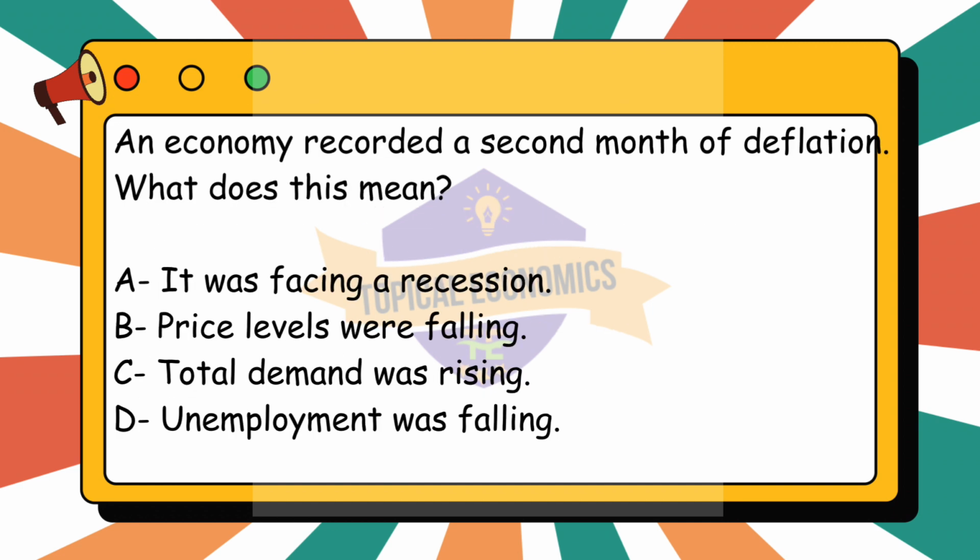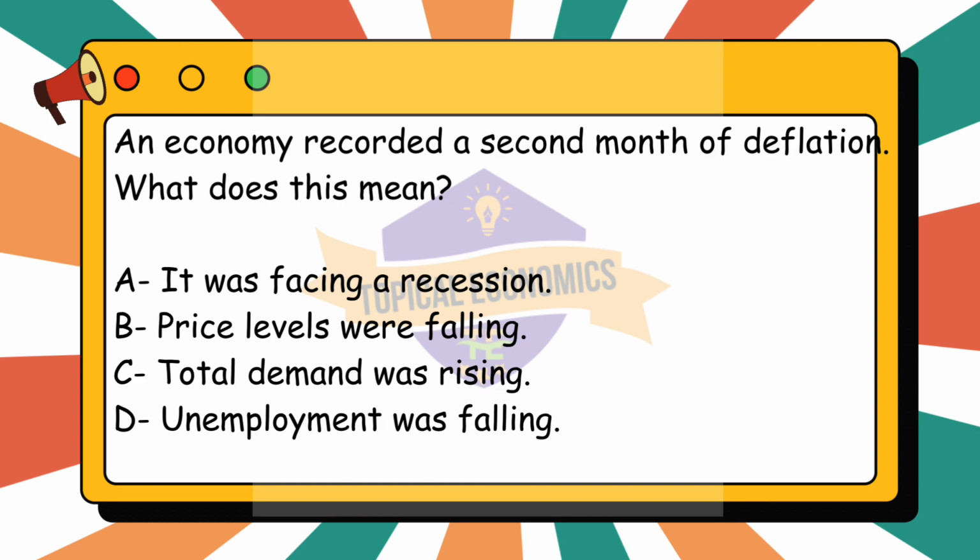Moving to the 12th question. An economy recorded a second month of deflation. What does this mean? A. It was facing a recession. B. Price levels were falling. C. Total demand was rising. D. Unemployment was falling. This question is from year 2021 October-November version 2 paper.